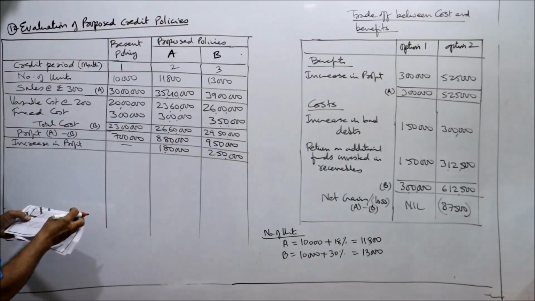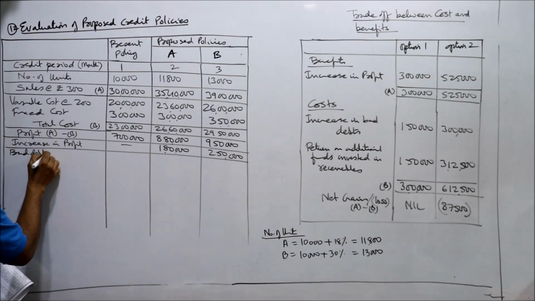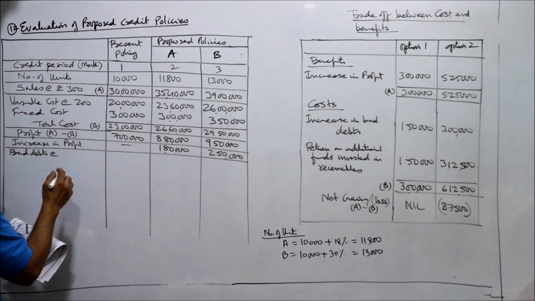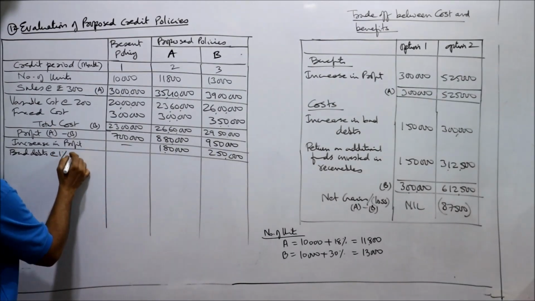Increase in profit. Now bad debts. Currently bad debts are 1%. In the proposed policy, it will become 3% and 5%.